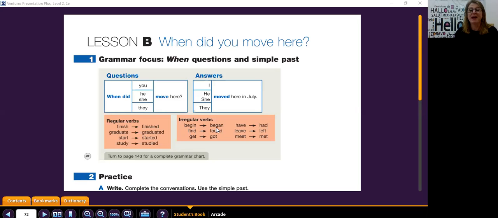Begin in the past is began. Find in the past is found. Get in the past is got. Have in the past is had. Leave in the past, left. Meet in the past, met.